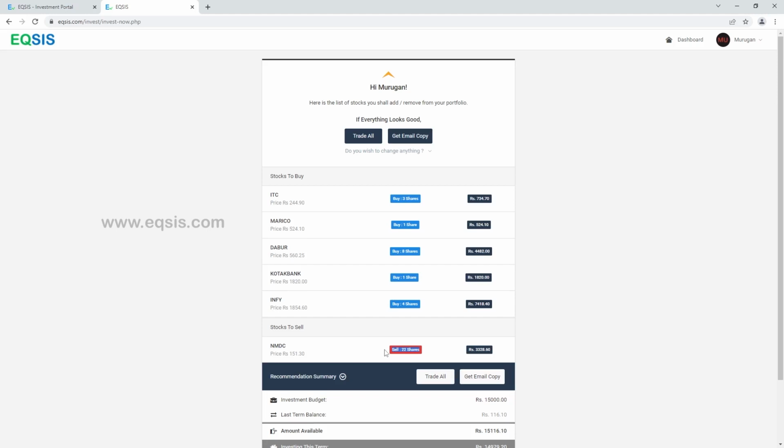Because I have some friends, some of my Muslim friends may not be interested in some stocks. If you find such stocks, you can put a negative rating so that it doesn't come inside your portfolio. Or you may have some specific view about some stock. If you wish to add to your portfolio, you can put that stock into your existing one and add some more positive ratings. After all, I'm talking about convenience and customization, and the ability to do it.